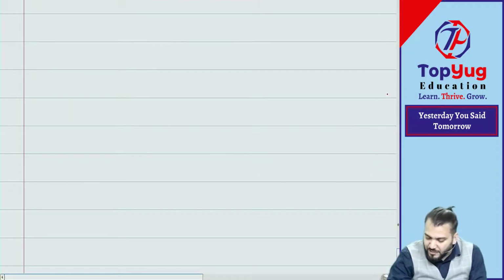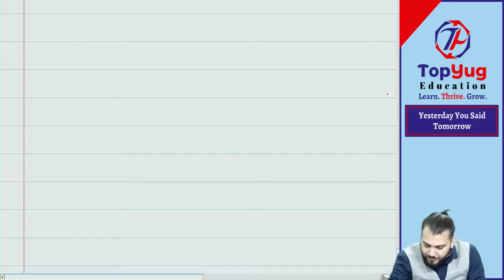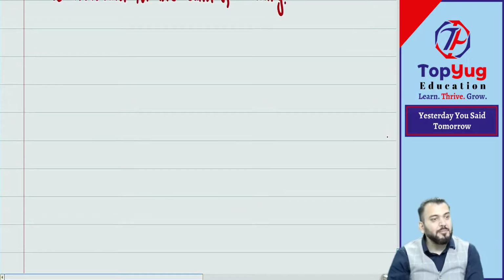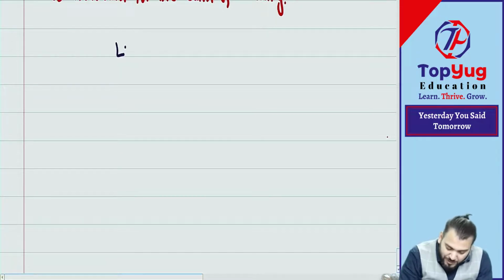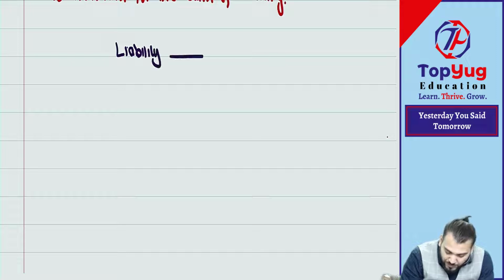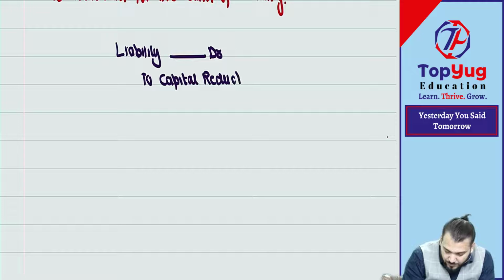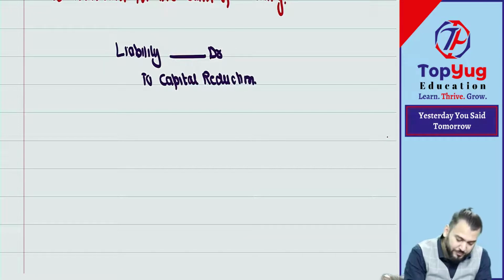Decrease in liability will be debited or credited? Decrease in liability will be debited. What journal entry? Liability account debit to what? To capital reduction account. Done.